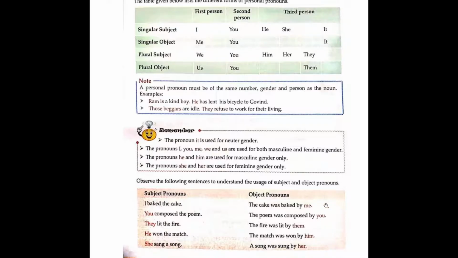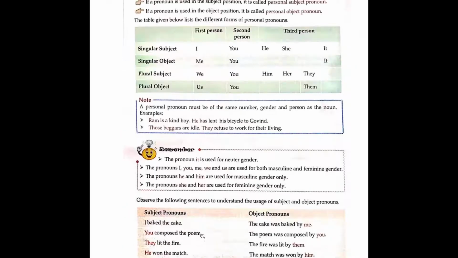I baked the cake. I is a subject pronoun. The cake was baked by me. Children, me here is an objective pronoun. You composed the poem. You is a subject pronoun. The poem was composed by you. Here in this sentence, you is an object pronoun.